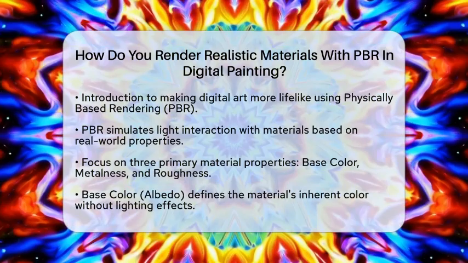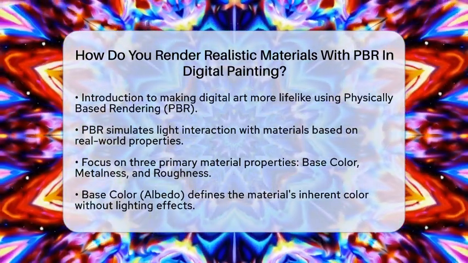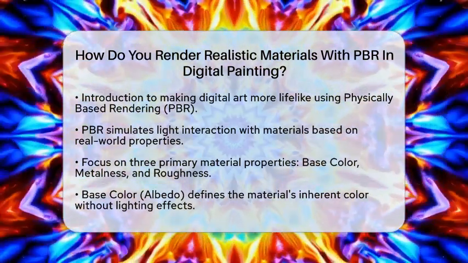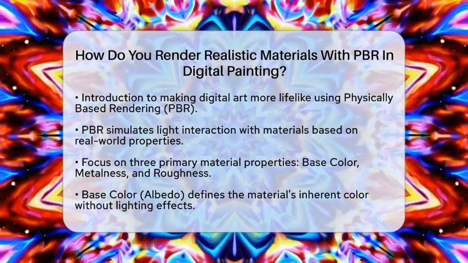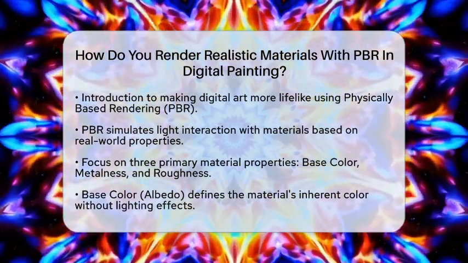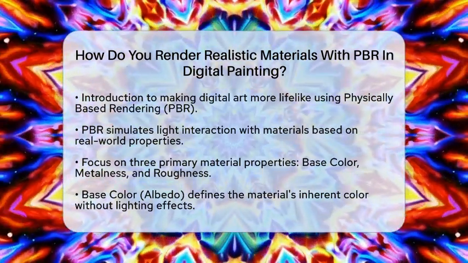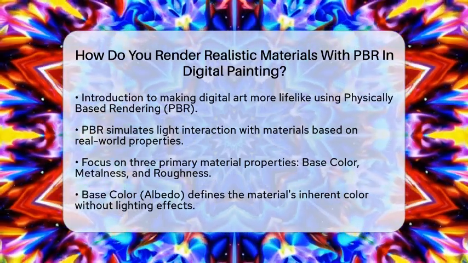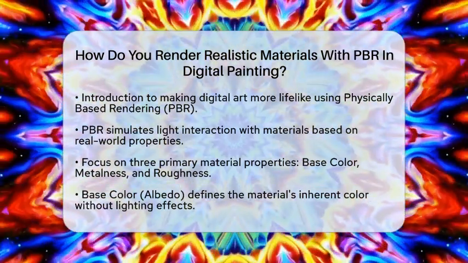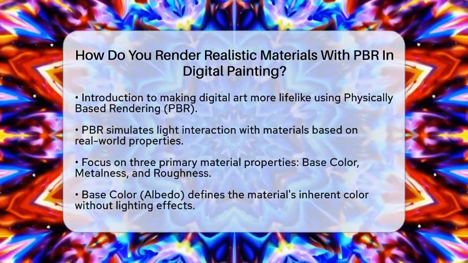First, it is essential to understand that physically based rendering simulates how light interacts with materials. This method relies on real-world physical properties to create realistic appearances under various lighting conditions. To start, focus on three primary material properties.